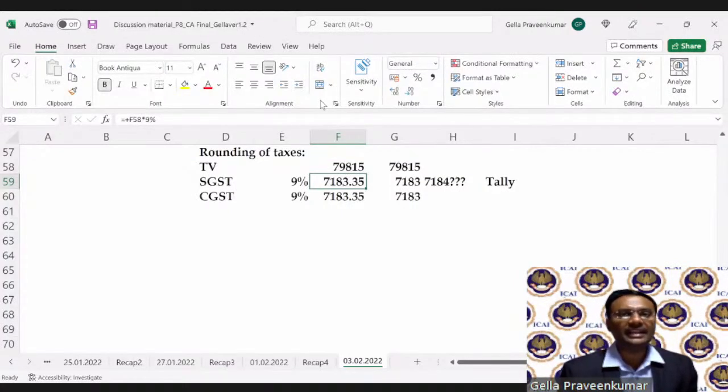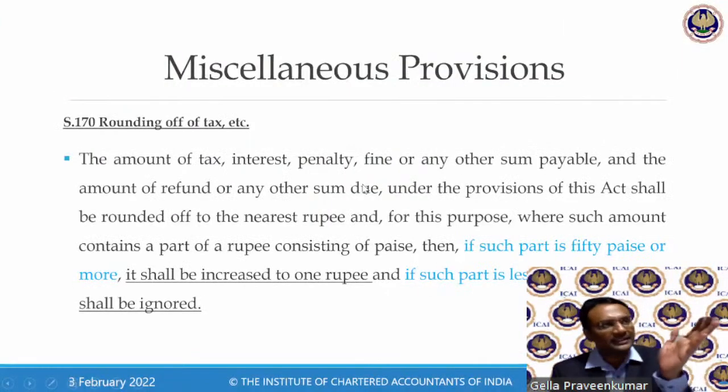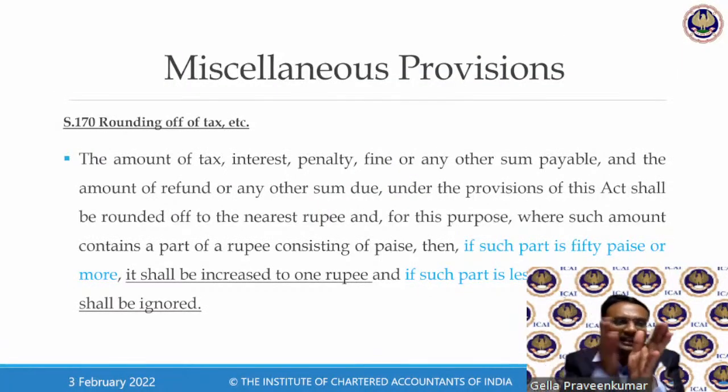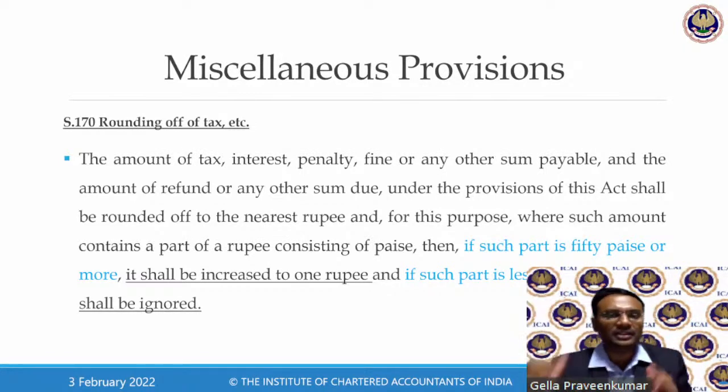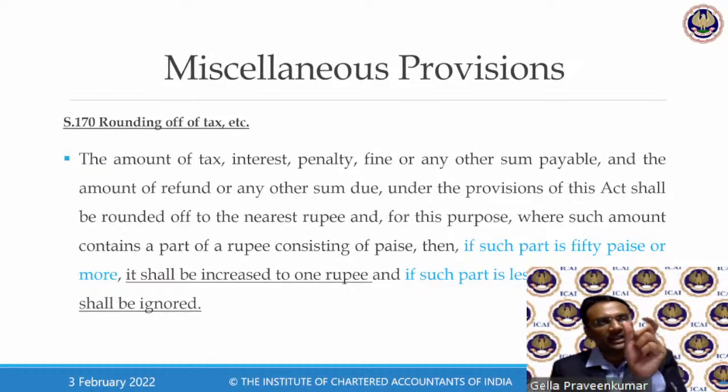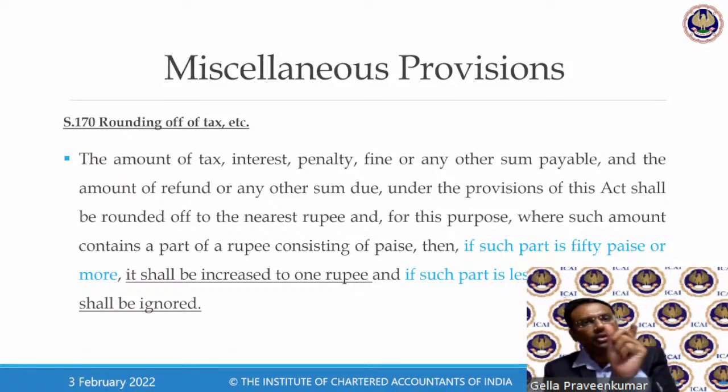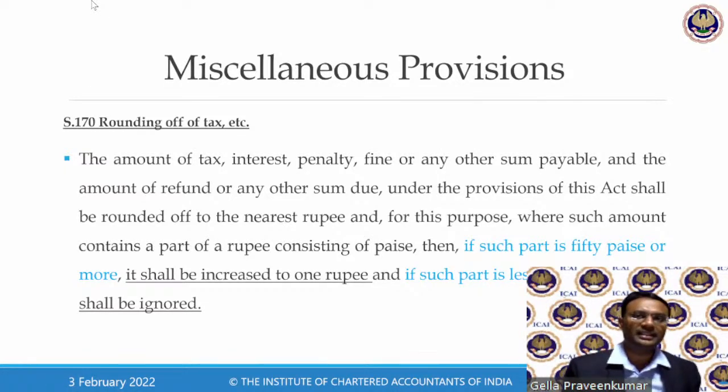So Section 170 as of today gives permission that I can round it off. If it is less than 50 paisa, reduce that amount. If it is exceeding 50 paisa, you round it off to the next 1 rupee. So if it is 71 rupees 85 paisa, you can round it off to 72 rupees. This is what they have explained.